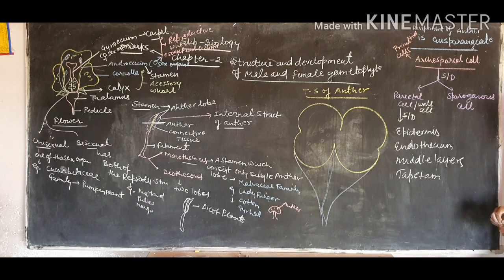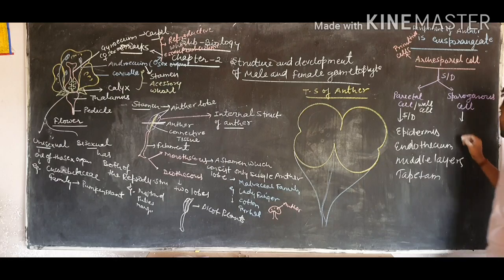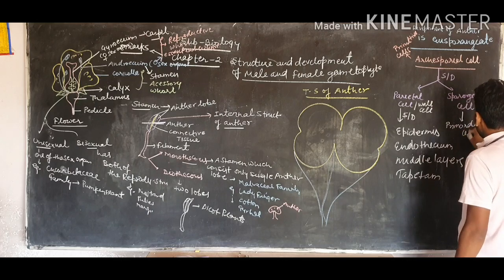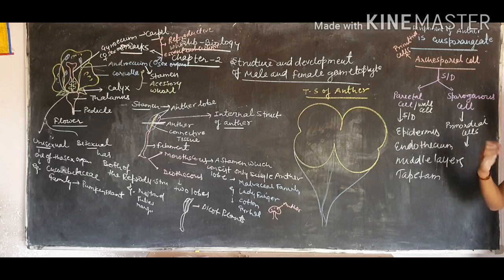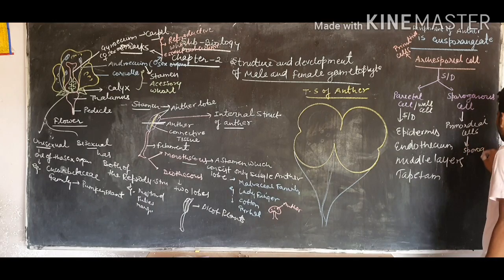While the sporogenous cells form primordial generative cells, and these primordial cells form an aggregation of cells, which is called the sporogenous tissue.